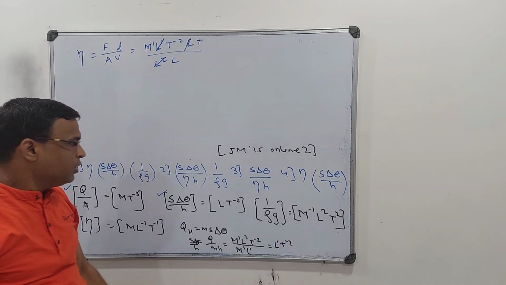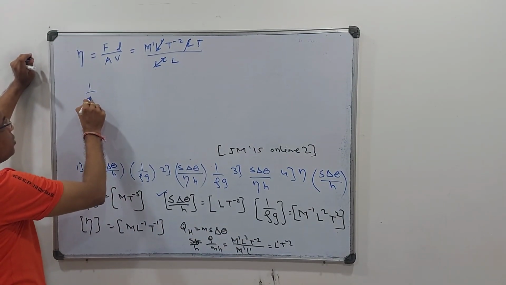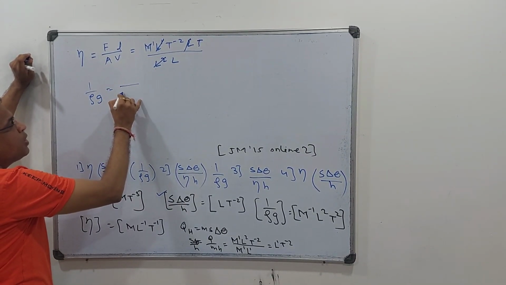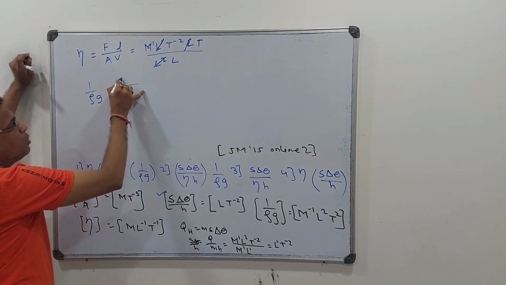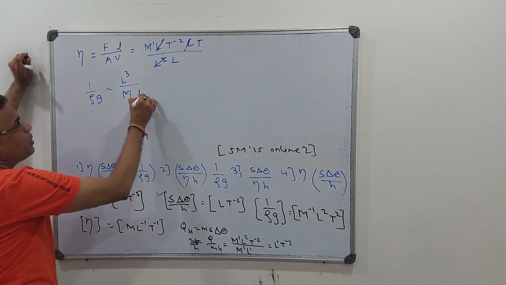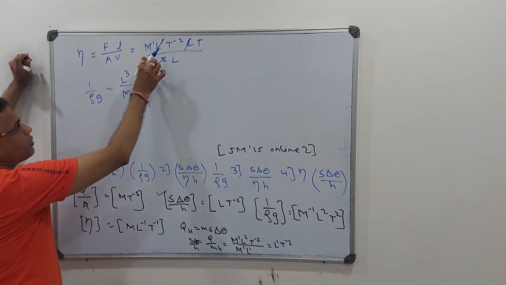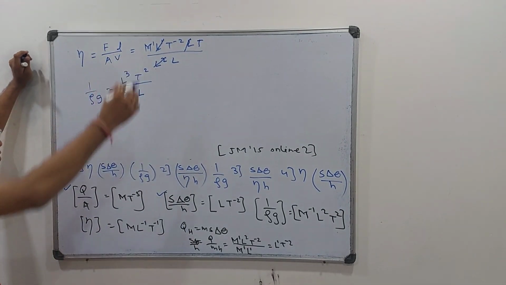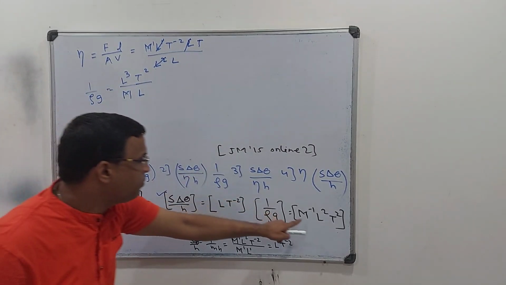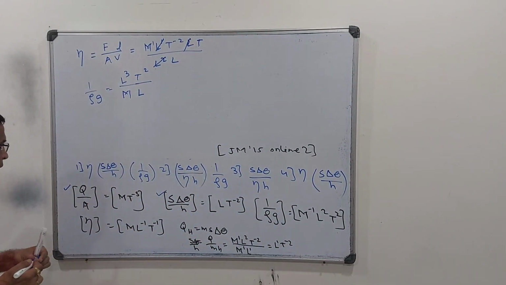That is viscosity. Now 1 upon rho g. Rho is density, so 1 upon rho g will be 1 upon rho. Density is mass upon volume, so volume is L cube. I am shifting it up. And g is meter per second square, so it moves up like this. Finally what I am getting, L cube and L get cancelled. M reverses, so M minus 1, L2 and T2. In this way I got it for all the parameters.